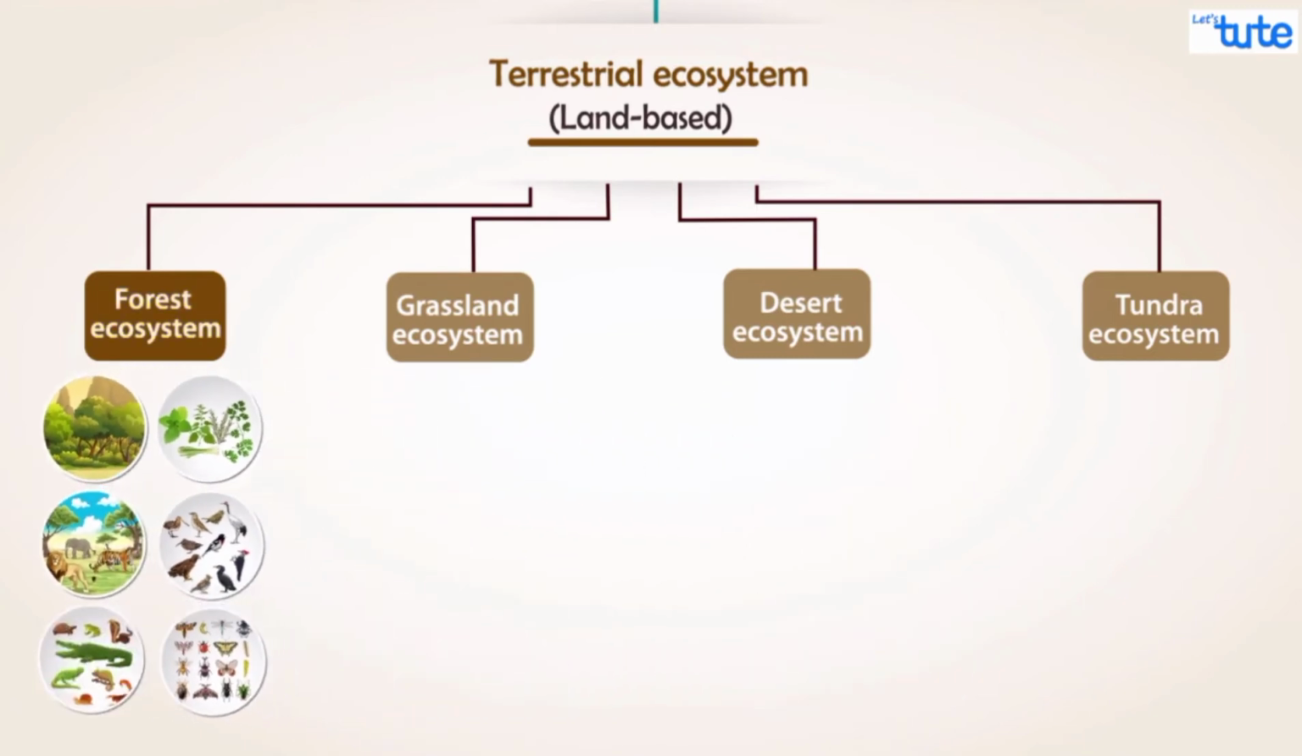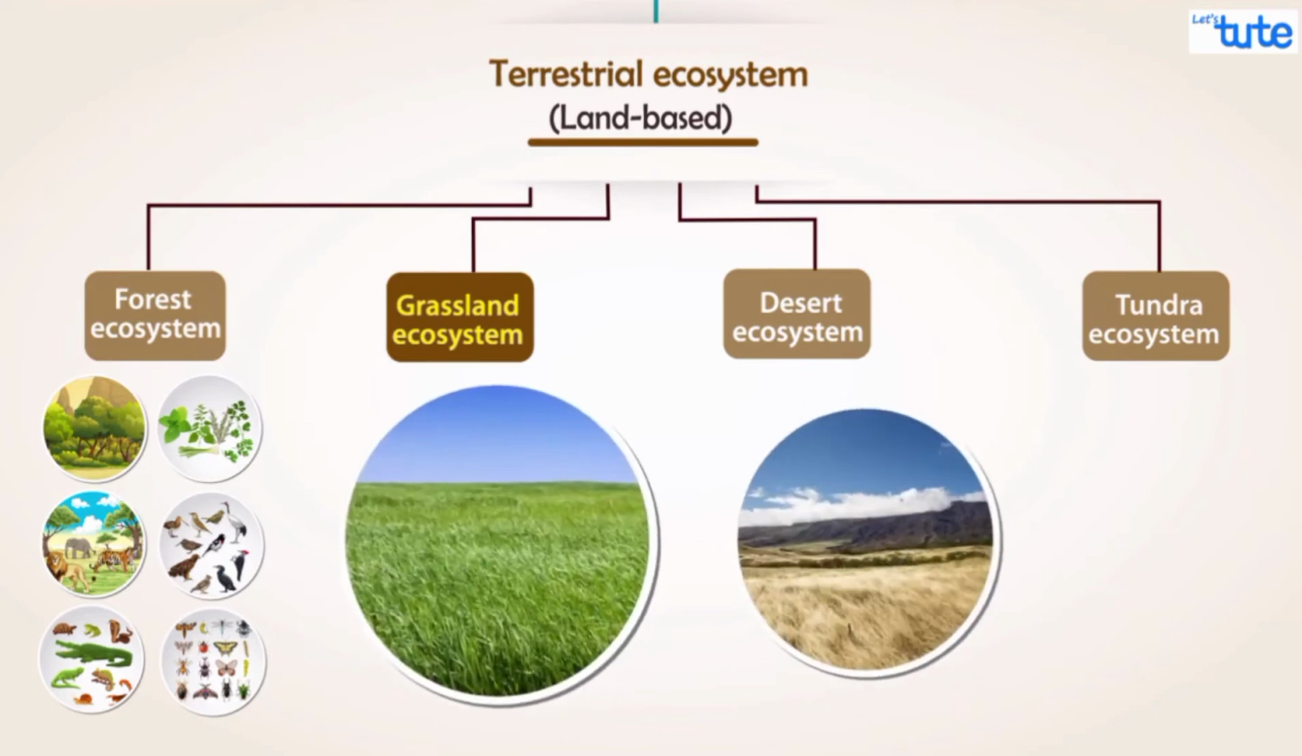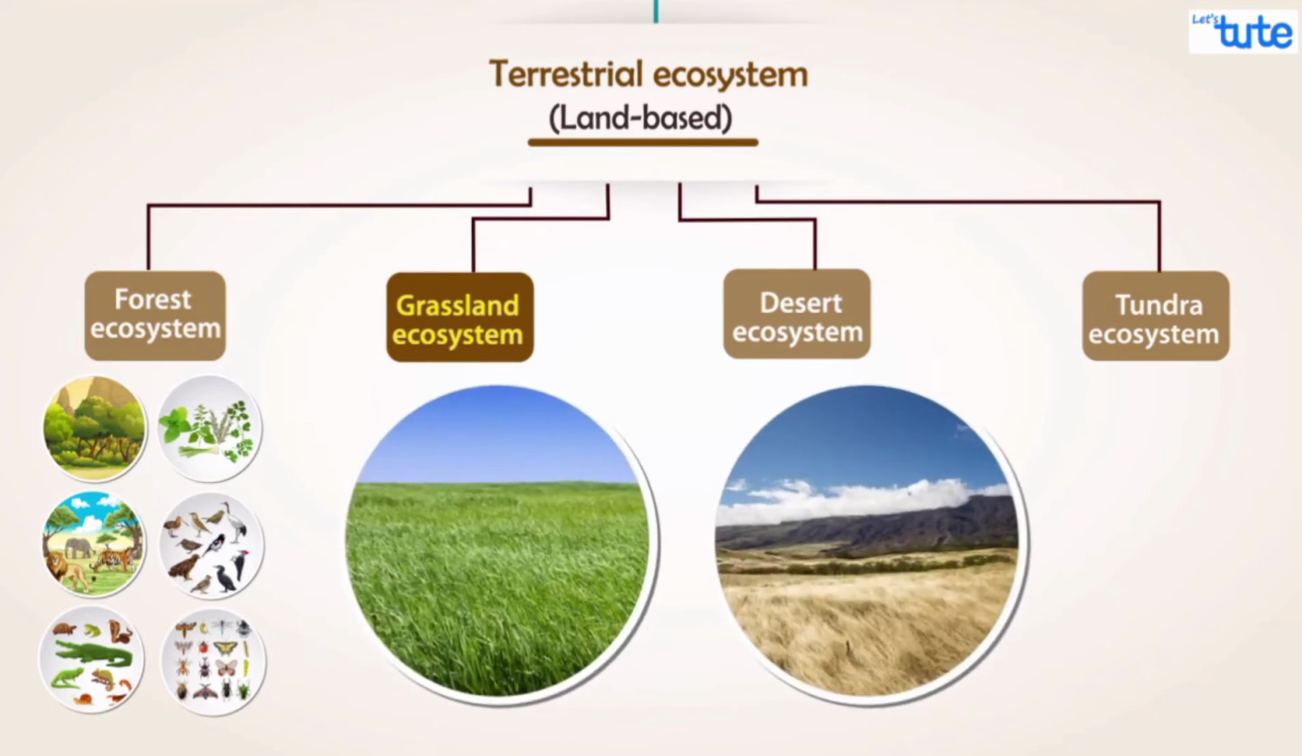Coming to the grassland, why do you think it is called grassland? Yes, you guessed right. Here, the vegetation is mainly dominated by grass, and unlike the forest, we don't find trees here. Different animals and insects inhabit this region.